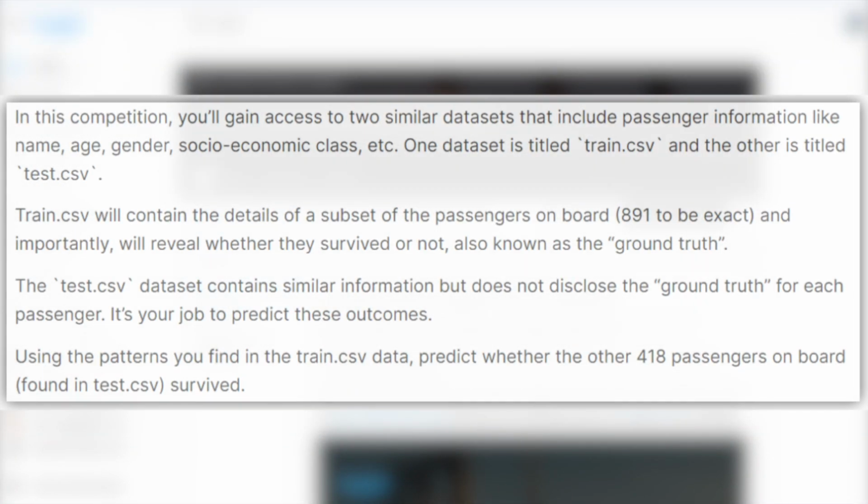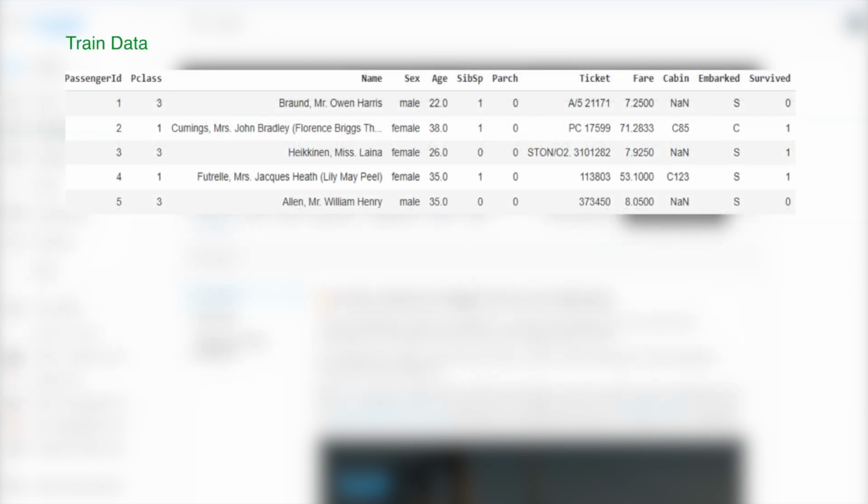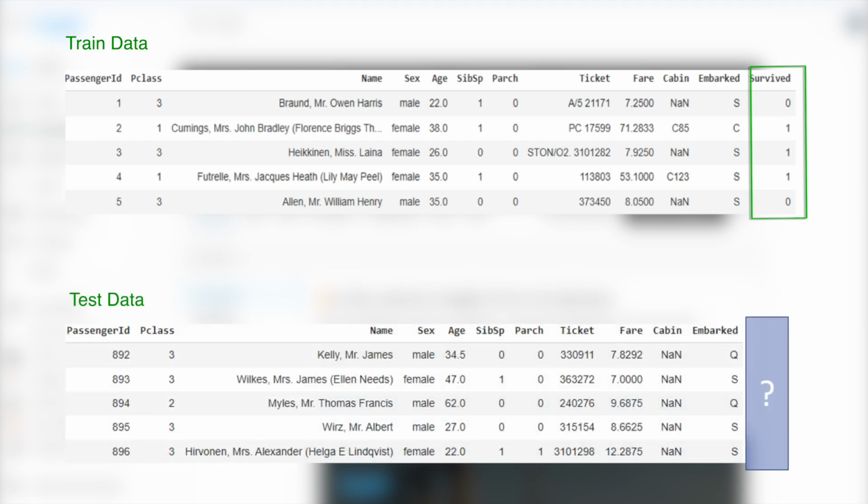Now, in this competition, Kaggle gives us two data sets. One is called a train set and one is a test set. Both of these have passenger-related information such as their age, gender, socioeconomic class, etc. Now, the train set also has something called the ground truth. Basically, it tells you whether the passenger survived or not. Now, using this train data, we have to explore the data, find trends, build a machine learning model, and hopefully predict in the test set who survives and who doesn't.